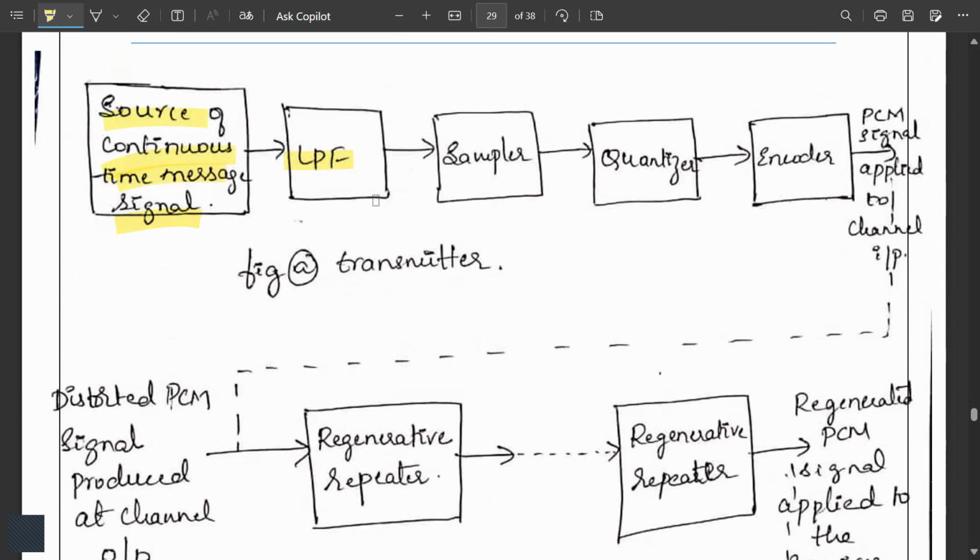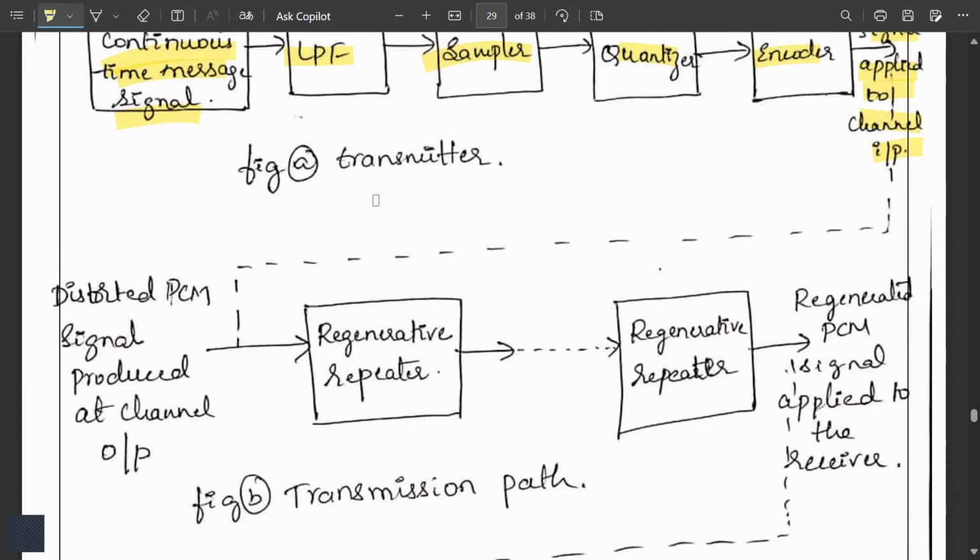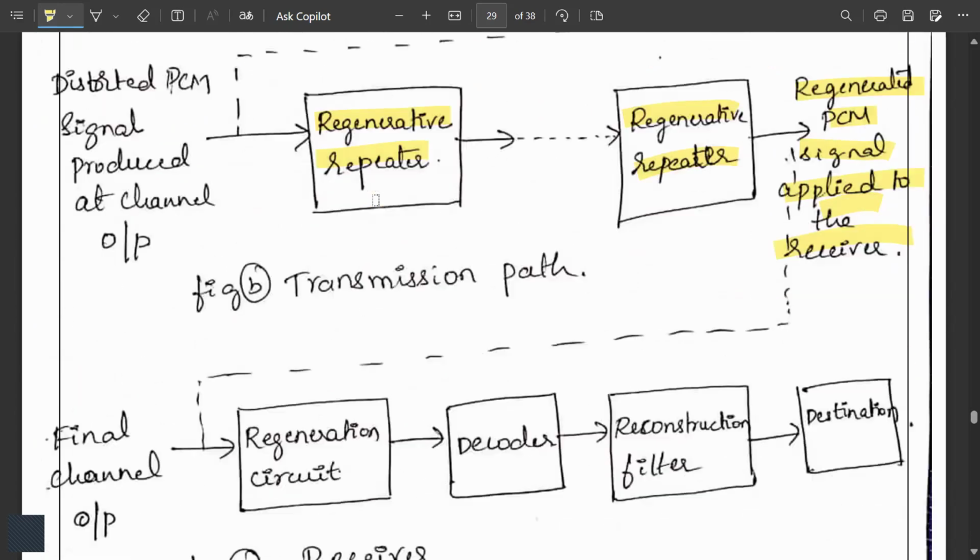It is given to the low pass filter, then to the sampler, quantizer, and encoder, and we get the PCM signal which is applied to the channel input. So now we will give that to our channel input. That is sent to regenerative repeaters, many repeaters. So we get a regenerated PCM signal which is applied to the next part, that is our receiver part.